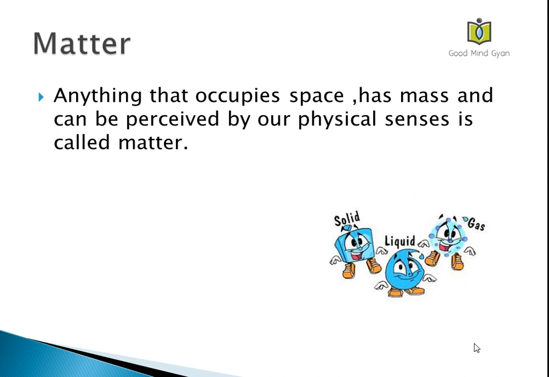What is matter? Anything that occupies space and has mass and can be perceived by our physical senses is called matter. For example, take a book, okay? When you hold it, it has mass. When you keep it on the table, it has occupied space. And it can be perceived by our physical senses, like you can see it, touch it, feel it, okay? So what are the physical senses? Eyes, ears, nose, tongue, skin. So any of the physical senses, it is called as matter.